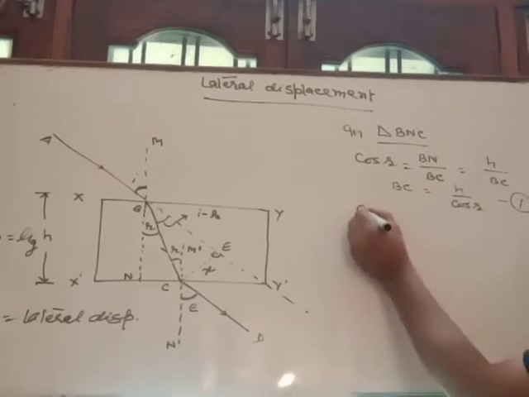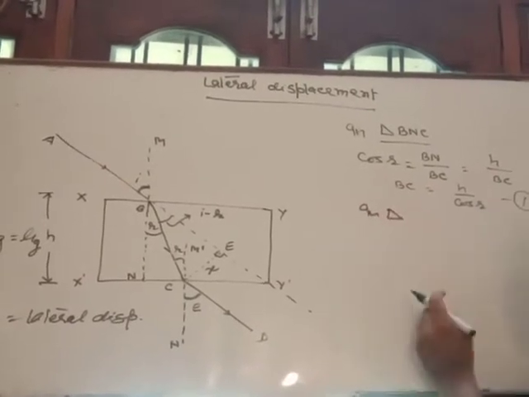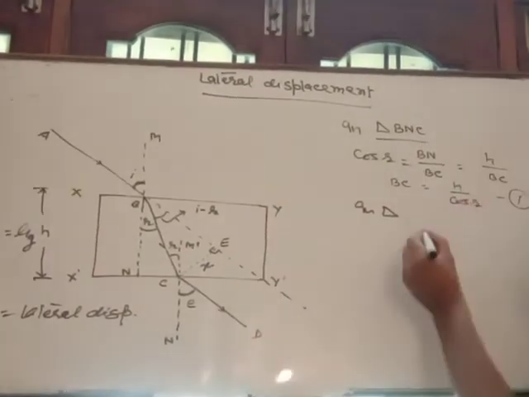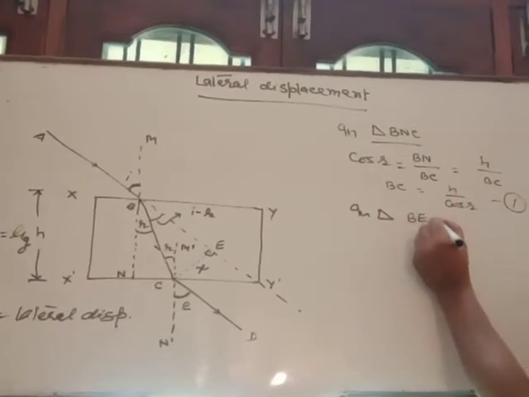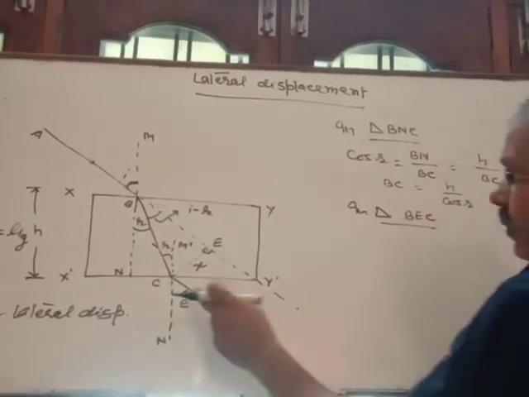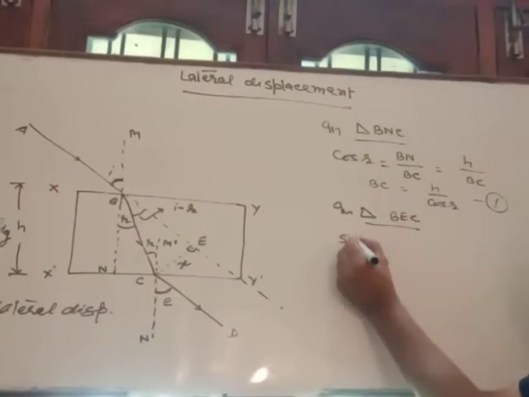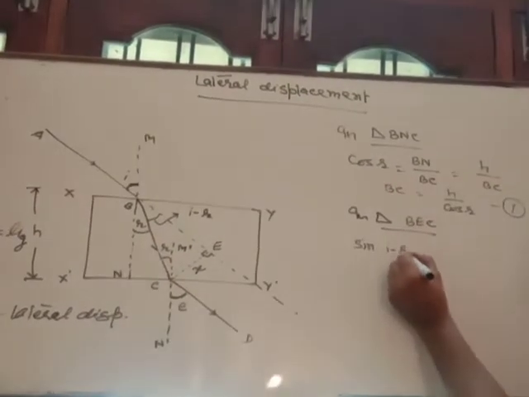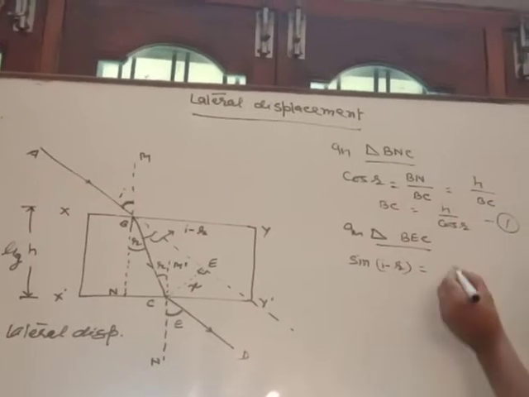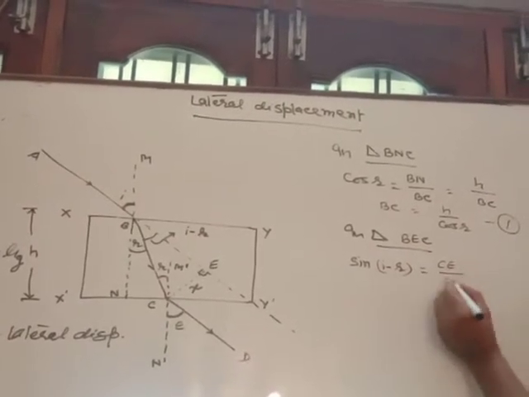Now in right angle triangle BEC, we have to form the perpendicular. Taking sin theta, sin of I minus R is equal to perpendicular CE by hypotenuse BC.